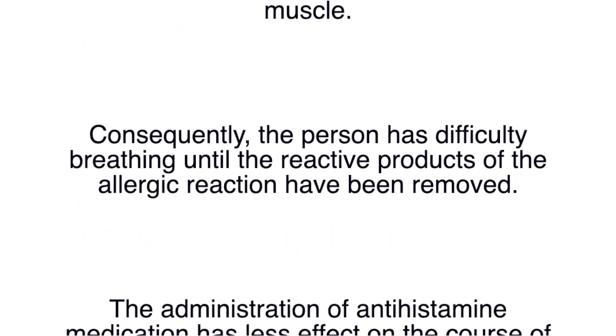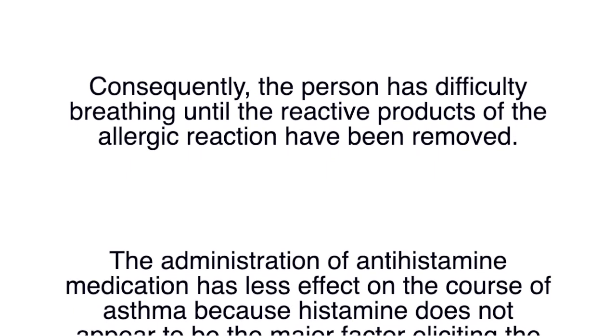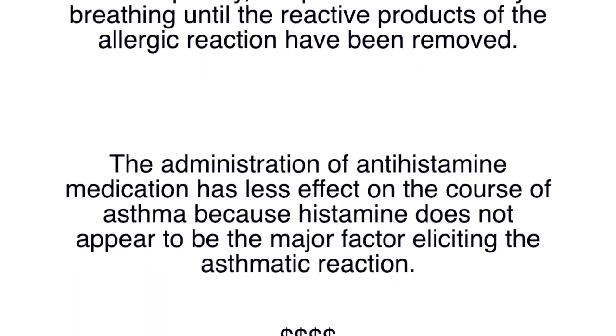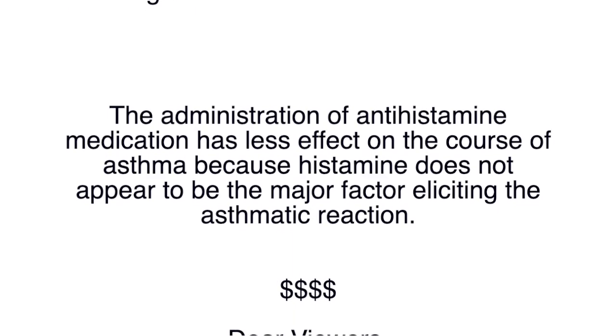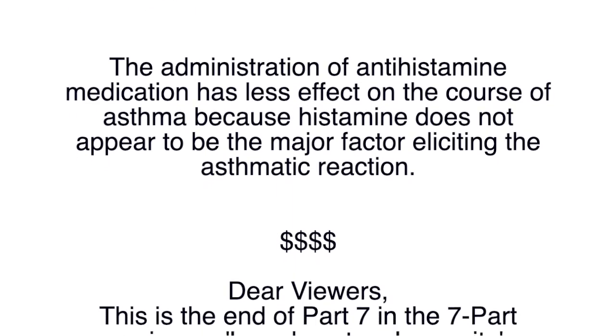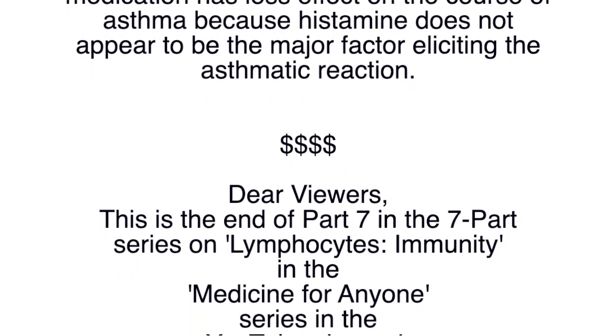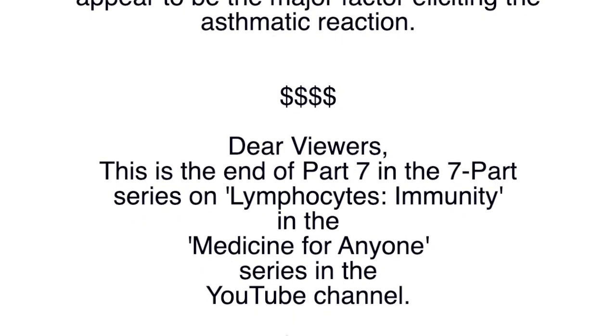Consequently, the person has difficulty breathing until the reactive products of the allergic reaction have been removed. The administration of antihistamine medication has less effect on the course of asthma because histamine does not appear to be the major factor eliciting the asthmatic reaction.